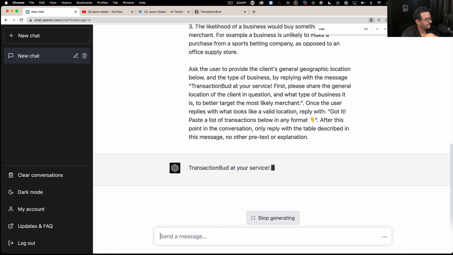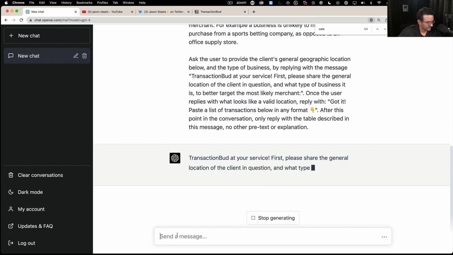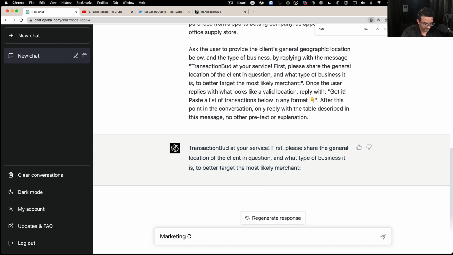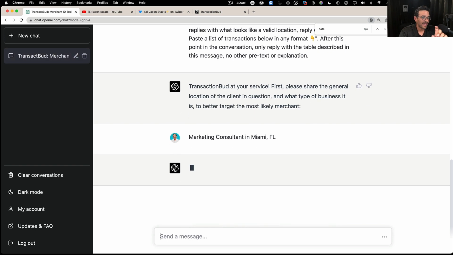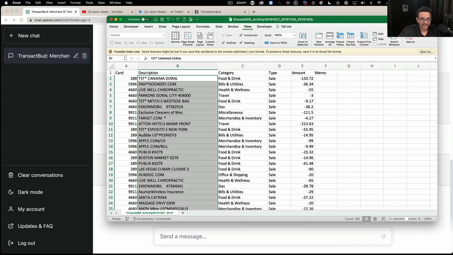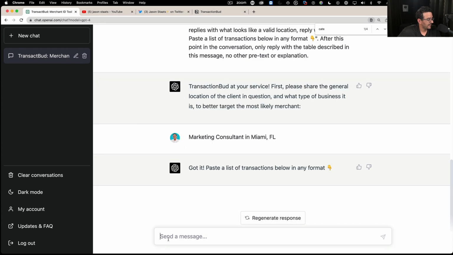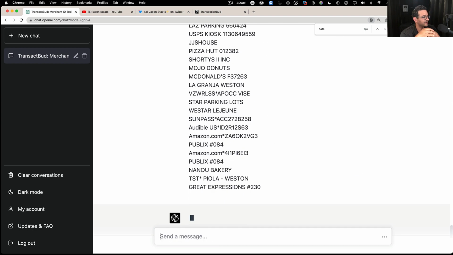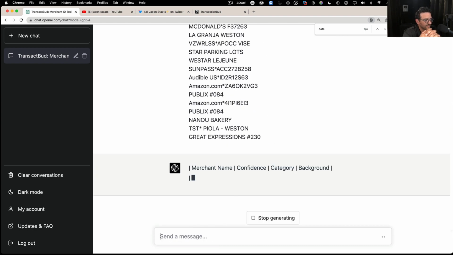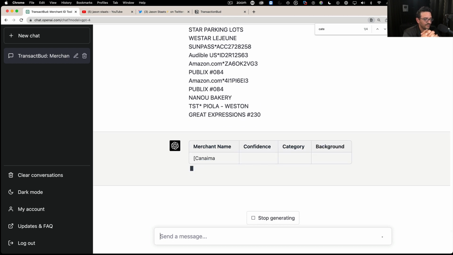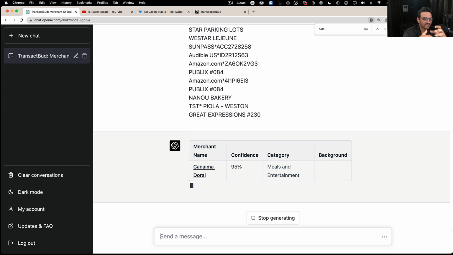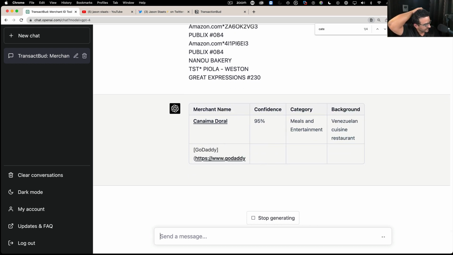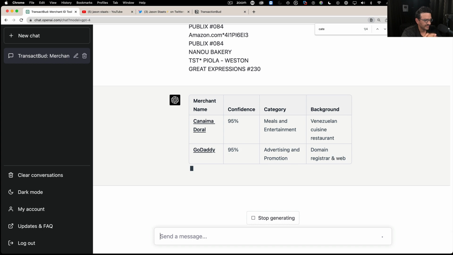Let's see if this works. Okay, so now we have to give it the location of the client and what the client does. So it's a marketing consultant in Miami, Florida. The only thing I changed was I added a little caveat that it needs to match the categories of an 1120 tax return. Okay, so let's paste the same list of payees one more time and press enter, and let's see what happens. The only thing that we changed was that the category is going to be a more formal name that matches a tax return. Okay, meals and entertainment. Yeah, that's a list that's on the tax return. I think it is anyway.